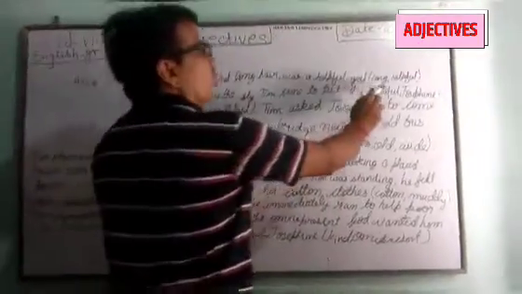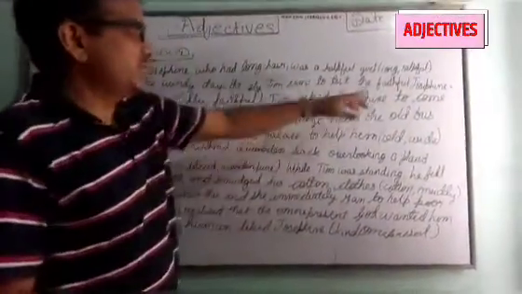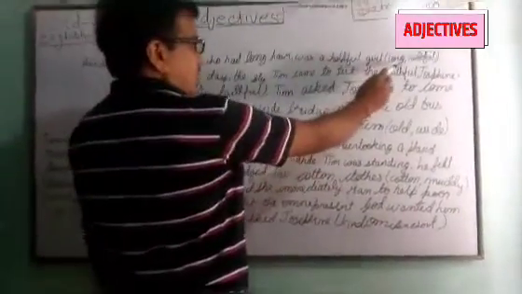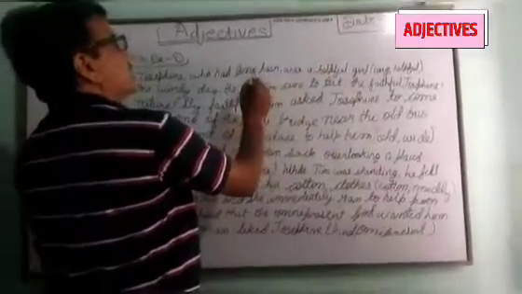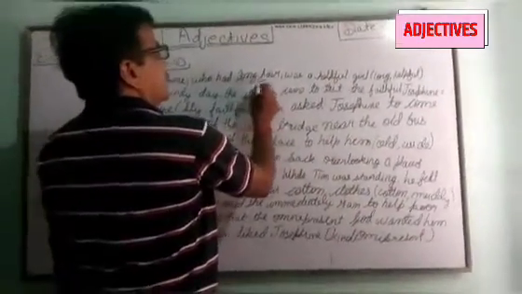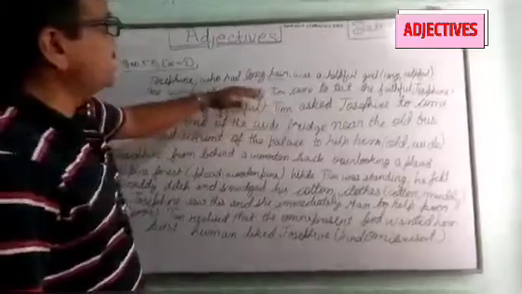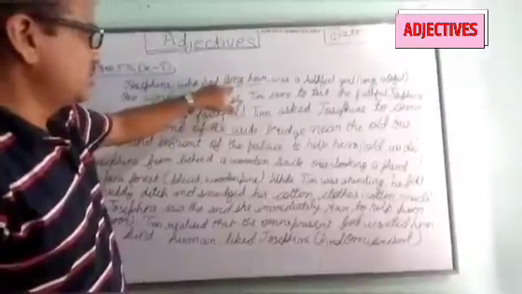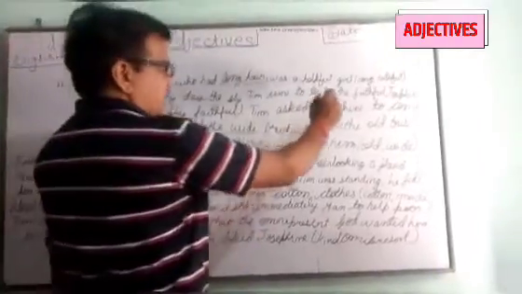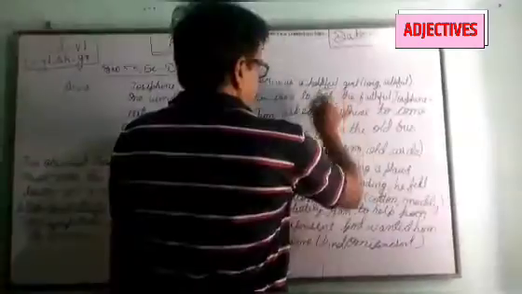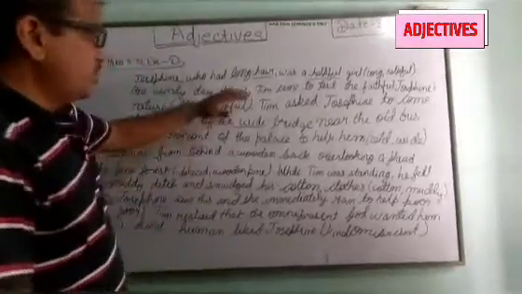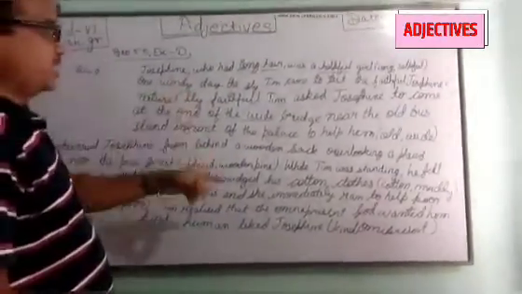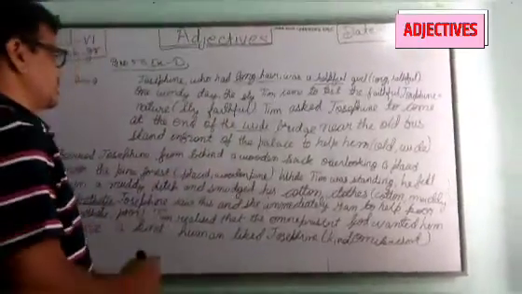There is long and helpful. You are looking, what are the adjective words? Long and helpful. We have to place long before a noun. You are looking, long is the adjective word, and here is the noun. So whenever an adjective is placed just before a noun, then it becomes an adjective. Helpful girl. Girl is also a noun and helpful is an adjective. You will keep in your mind that whenever you have to place an adjective, you will find where the noun is. Before that you have to place it.